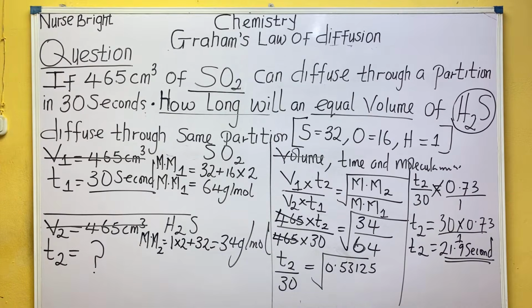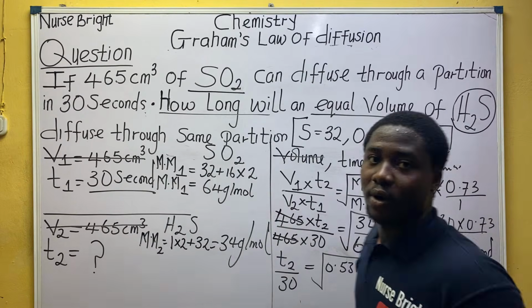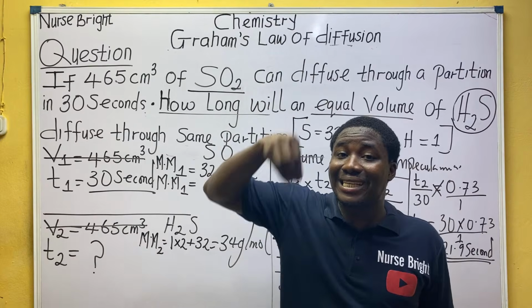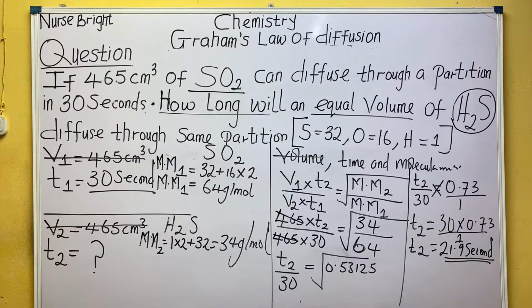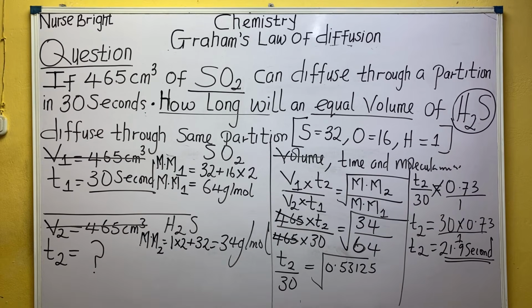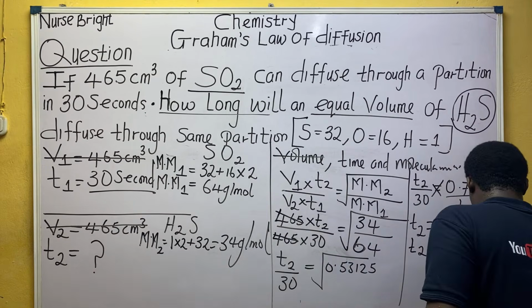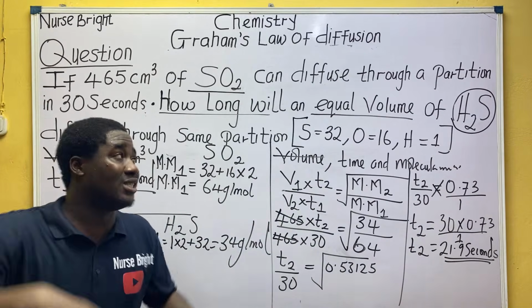JAMB chemistry? Don't fail it too. They don't need to fail chemistry in JAMB. It is 90 and above. They don't get 80. If you get 80, it's not a good one. Don't do that, guys. I know what I'm talking about. It's so cheap to get a very high score in this subject.